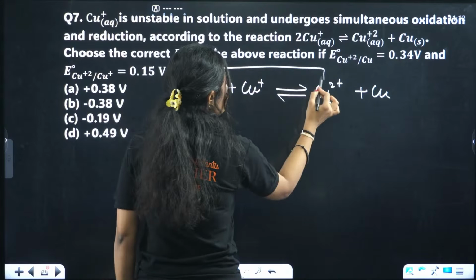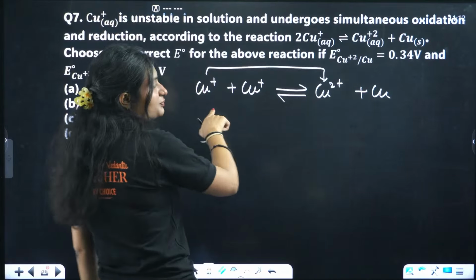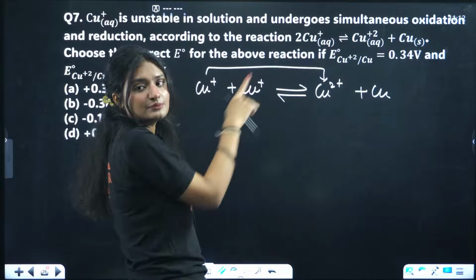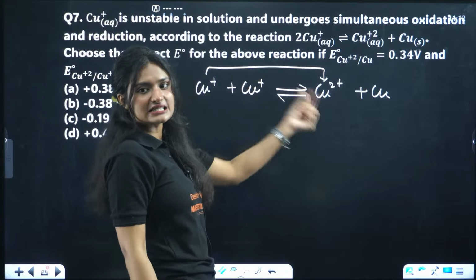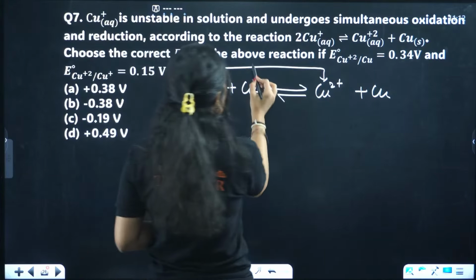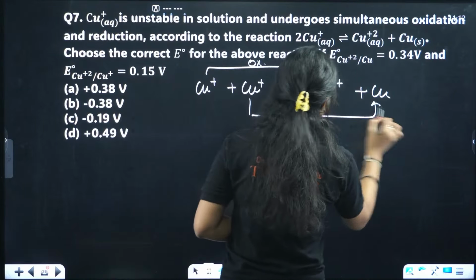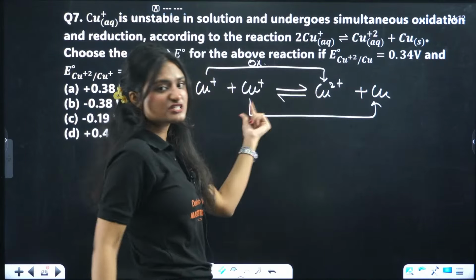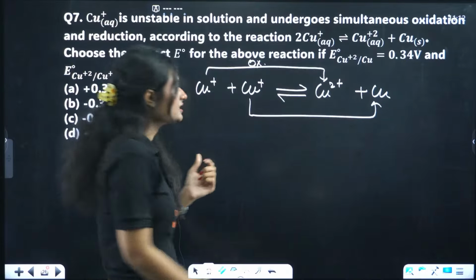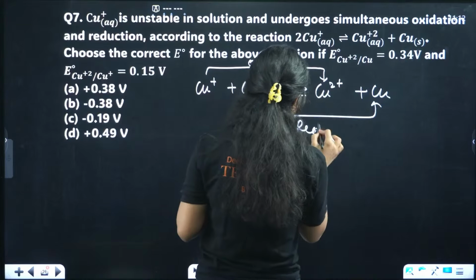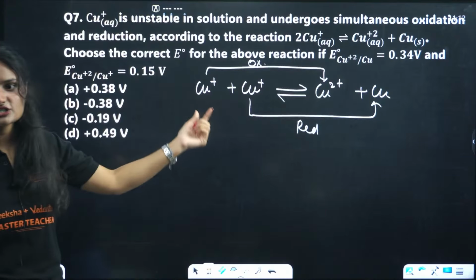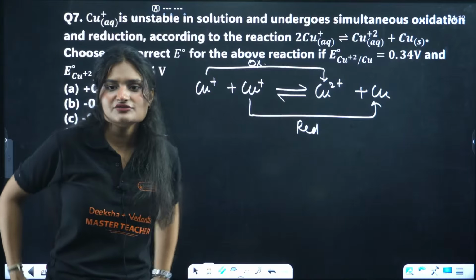What is happening here? One Cu+ is getting converted into Cu2+. That means the oxidation state is increasing. This is oxidation. What about here? From +1 it is going to 0. Decrease in oxidation state. This is reduction. This is oxidation and this is reduction. Till here we know the story.